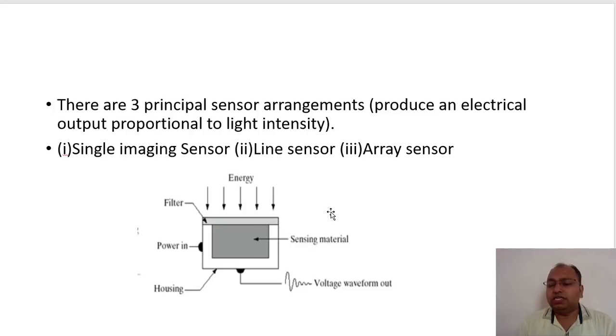As the light intensity falls on this sensing material, you know the fundamental principle: whenever energy falls on the photodiode or photosensitive material, the electrons from the valence band get some energy and appear in the conduction band, and because of that conduction occurs. All these things you might have already studied in the first year or second year in your measurements and instrumentation, right?